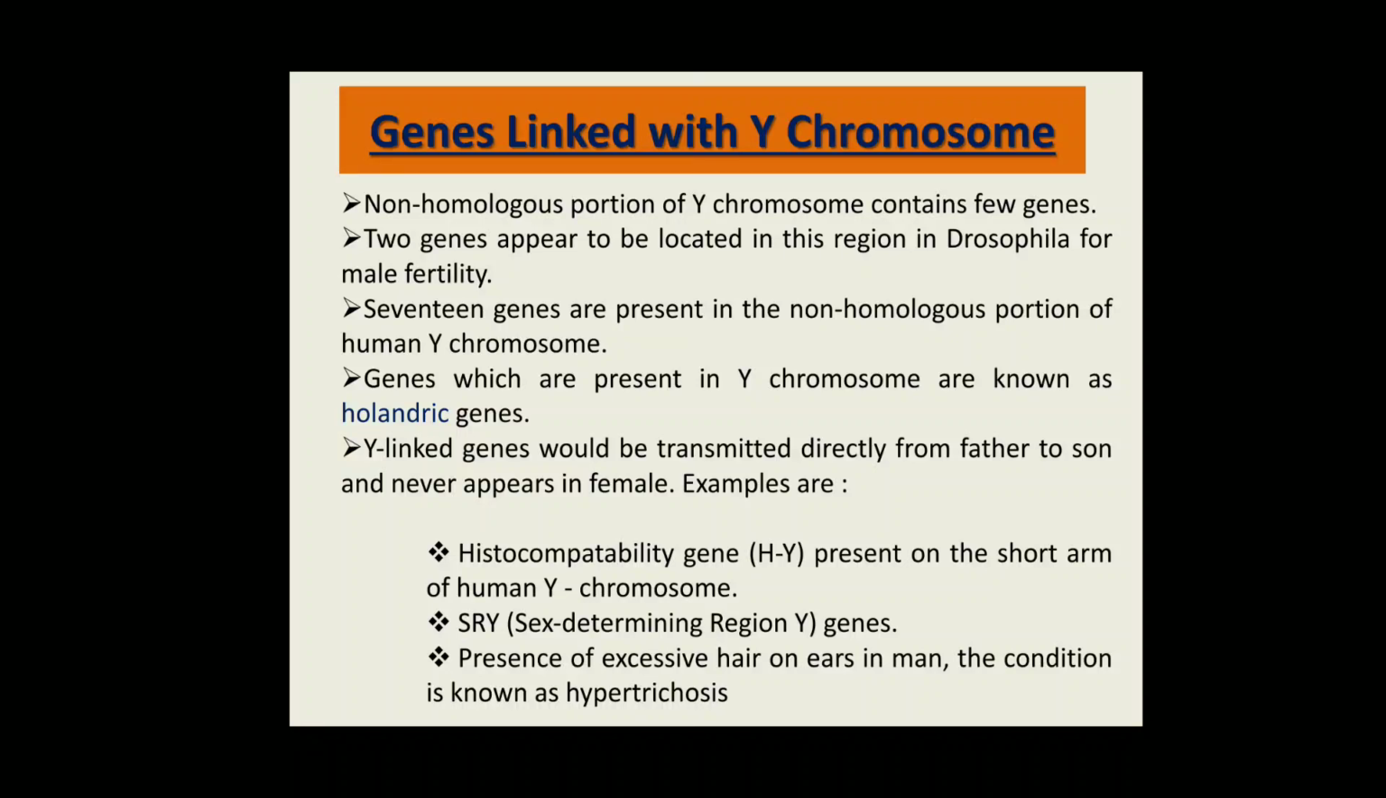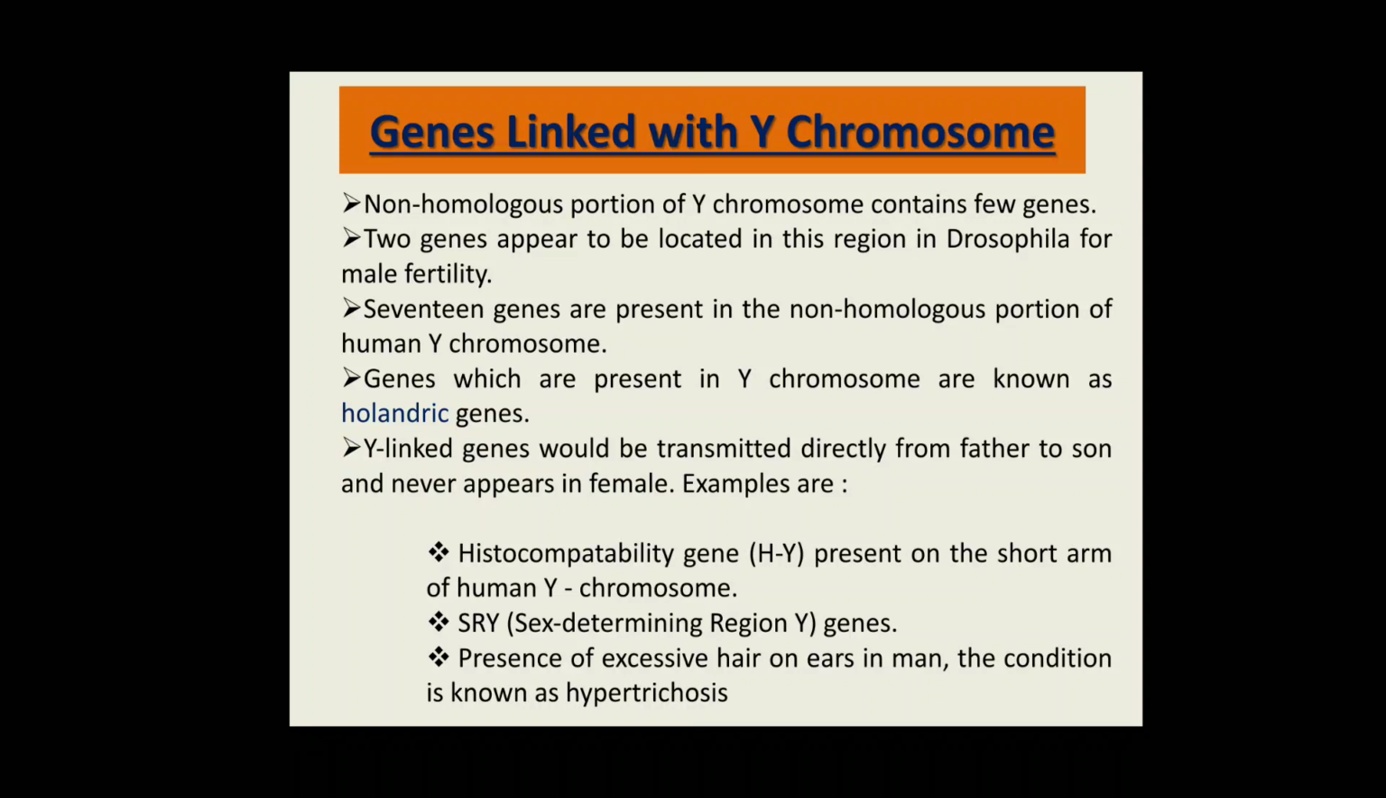The genes which are present in the Y chromosome are known as holandric genes, and Y-linked genes will be transmitted directly from father to son and never appear in the female, as a female doesn't have a Y chromosome. Examples of these Y-linked genes are histocompatibility genes, that is HY, present on the short arm of the human Y chromosome. Another example is SRY, that is the sex determining region of the Y chromosome.